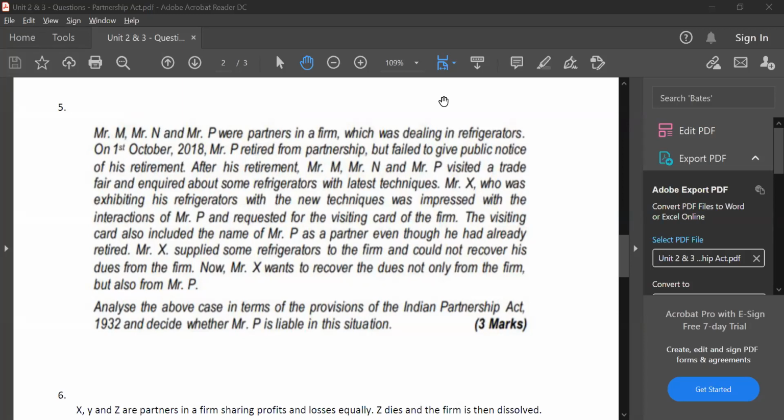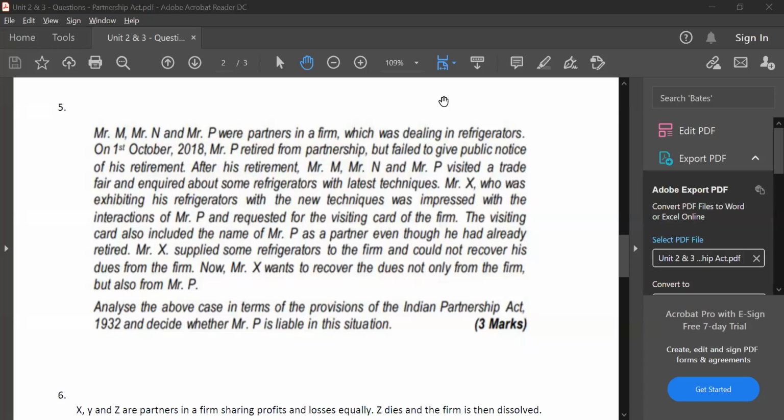Mr. M, Mr. N, and Mr. P were partners in a firm which was dealing in refrigerators. On 1st October 2018, Mr. P retired from the partnership but failed to give public notice of his retirement. After his retirement, Mr. M, Mr. N, and Mr. P visited a trade fair and inquired about some refrigerators with latest techniques. Mr. X, who has exhibited his refrigerators with the new techniques, was impressed with the interactions of Mr. P and requested the visiting card of the firm.